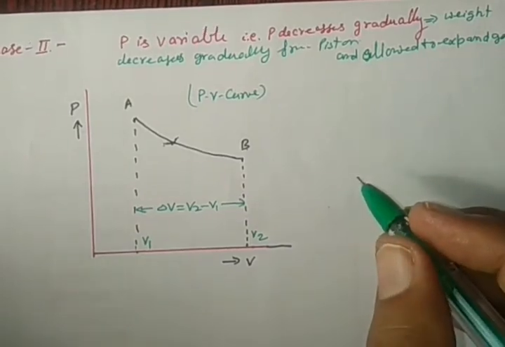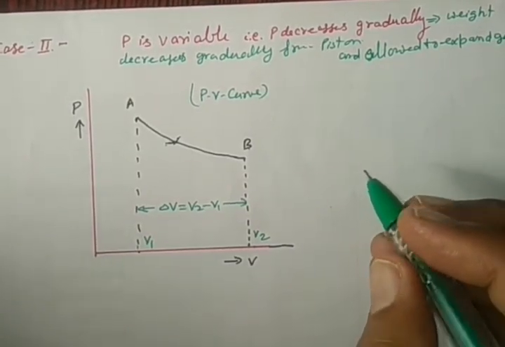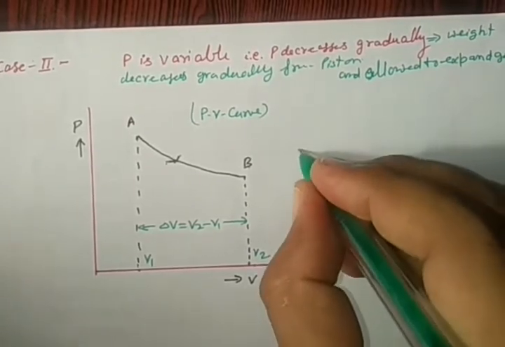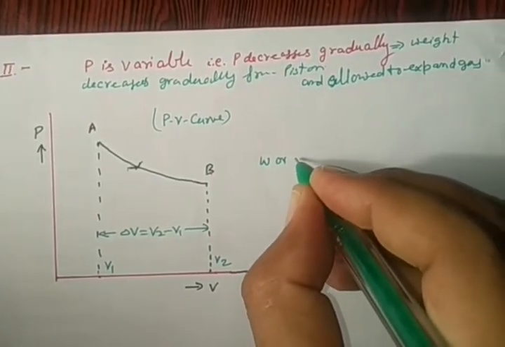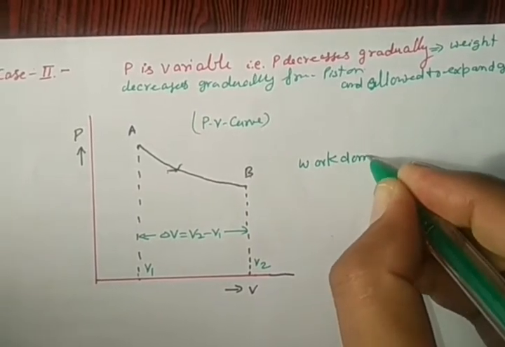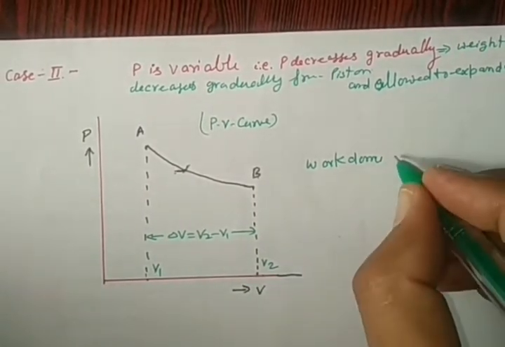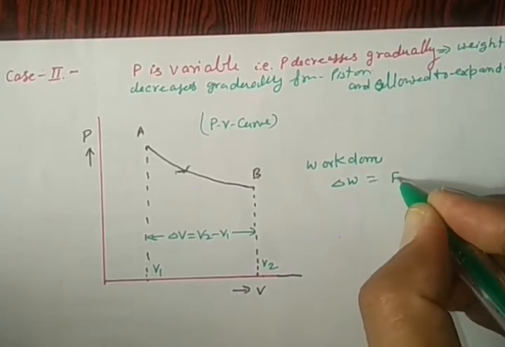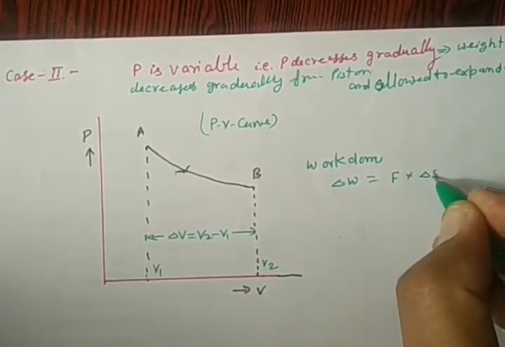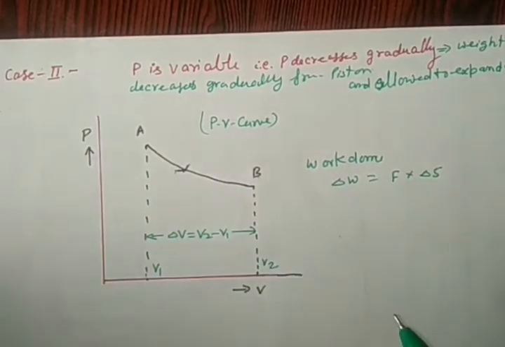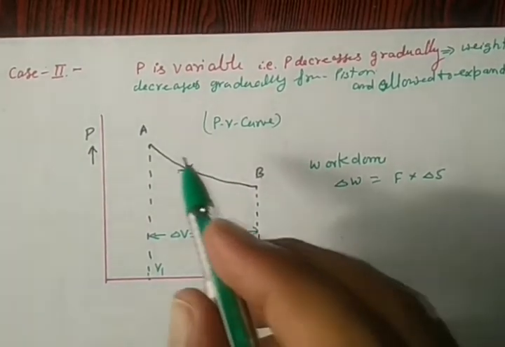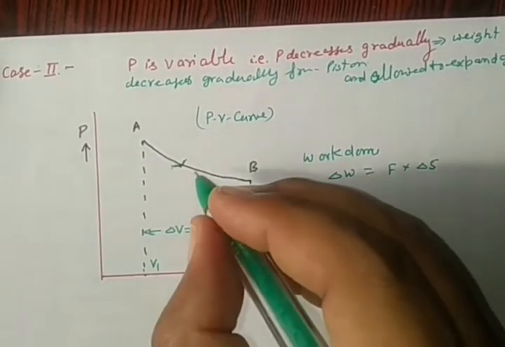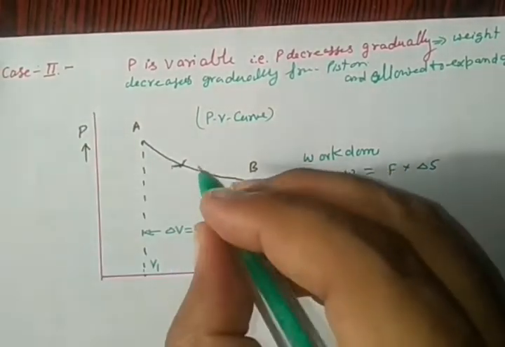To calculate the work done here, work done to increase the volume is delta W equal to force into delta S, where delta S is from A to B. But this is not a definite diagram. Let us divide this whole area into small parts.